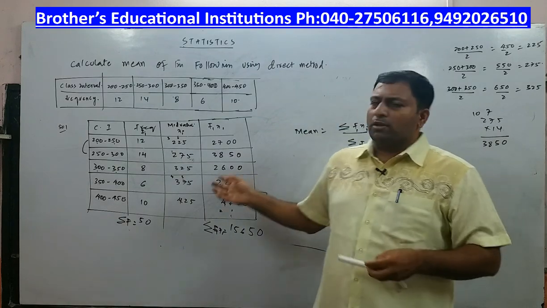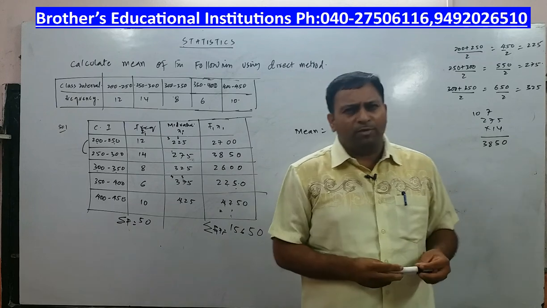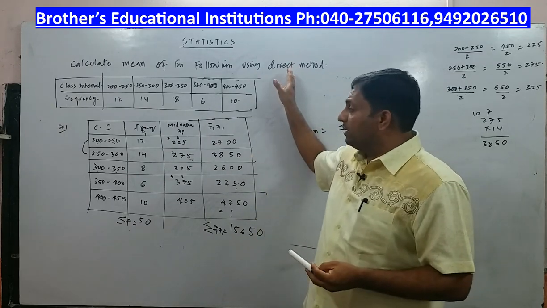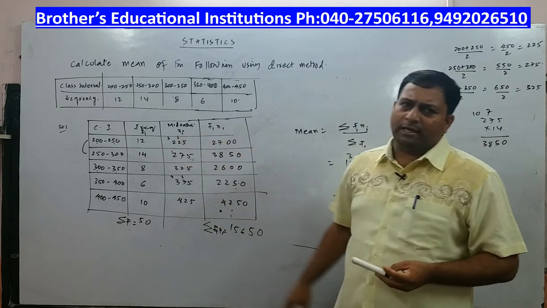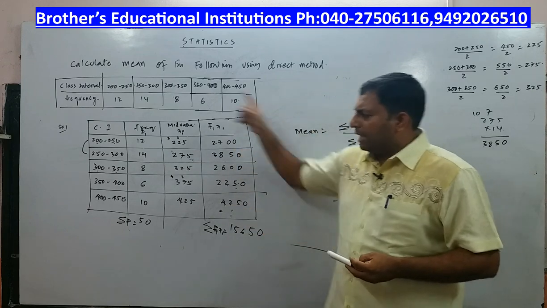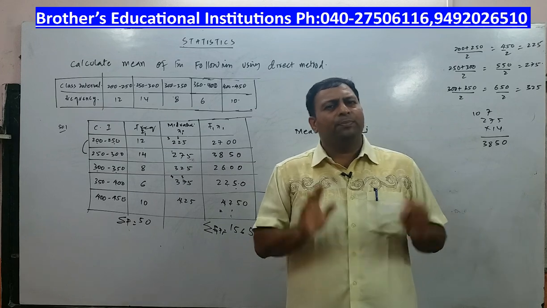So this is how the problem is done. I am sure you understood. You can take some random example from your textbook and try to do the problem today using the direct method. Please remember the formula and concentrate, do these things correctly, because even if a small value is entered wrong, the entire problem will be wrong. You won't get the right answer. So do it carefully and do it properly.